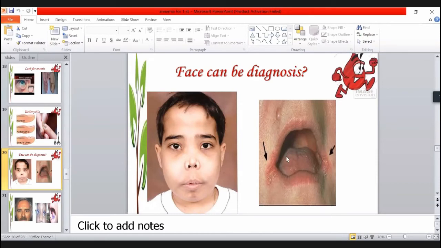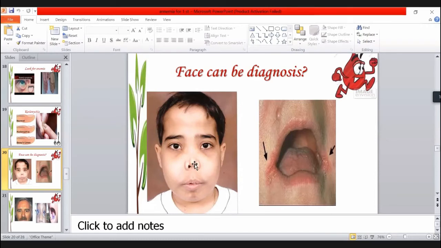For the students, look at the face of this boy. Is there any abnormality over the face? Is there any abnormality over the face of this boy, young boy? Paleness of face. Do you think so? Is it a normal face? I guess there's a little defect in the nose and mouth.